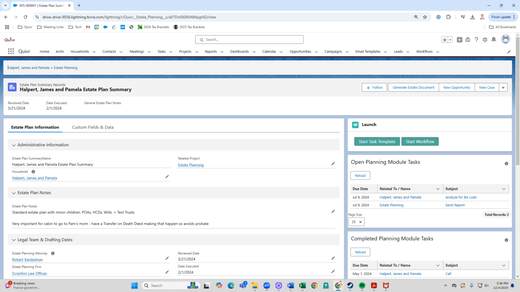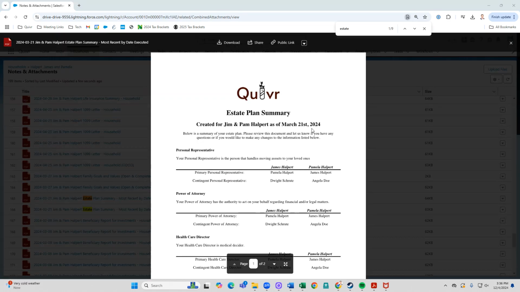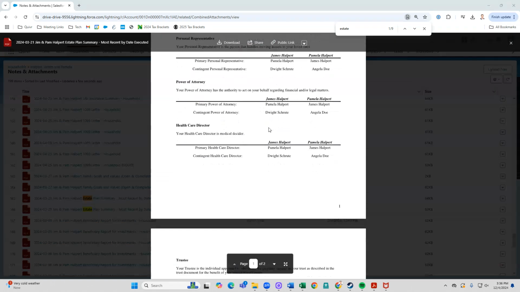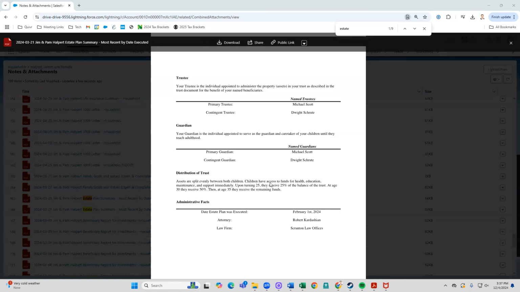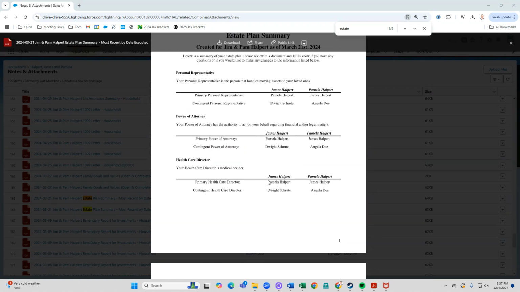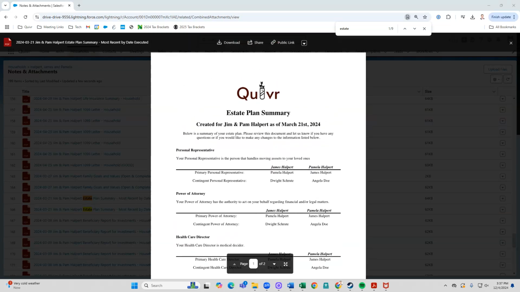Now there are 3 key things that you can do with this data. The first, deliverables. We have about 20 deliverables built into our system. Enter that estate plan, push a button, and get a 1 to 2 page output of that. Now, because Quivr is built on Salesforce, you also have access to dozens of tools that you can take this information, and for very minimal cost, you can build whatever deliverables you want. Think estate plans, beneficiary reports, 1-page plans, you name it. IPSs, client questionnaires. You can get all of that information out of Quivr with the push of a button.